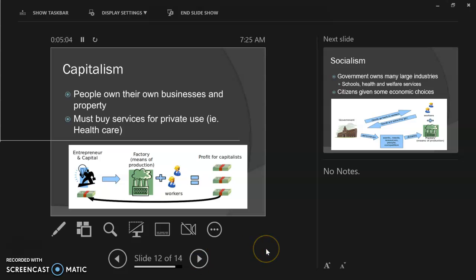Economic theories. These can be implemented in any of those structures that we saw, but they deal with who does the production and who gets what and how the economy is set up. In capitalism, private citizens own their own businesses and property, right? Bill Gates starts Microsoft, and he sells shares to private citizens who own the company. And Microsoft decides what gets produced. And if it's successful, well, they get profit. If it's not successful, then they're going to go out of business.